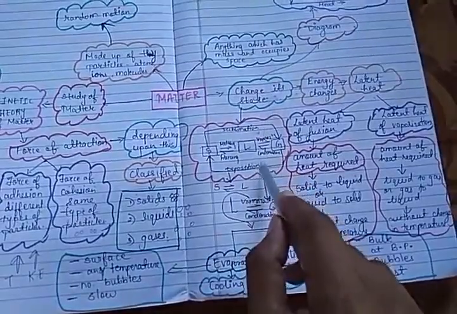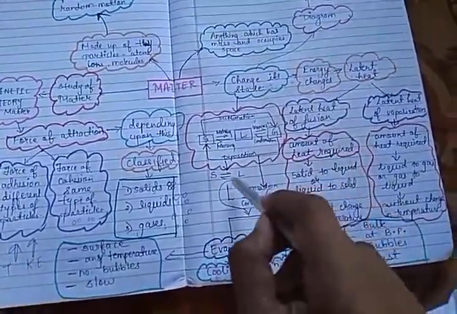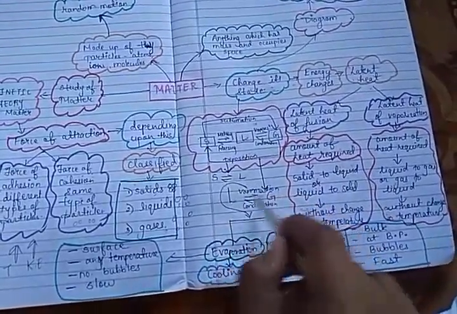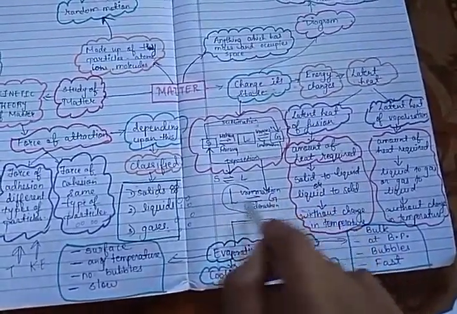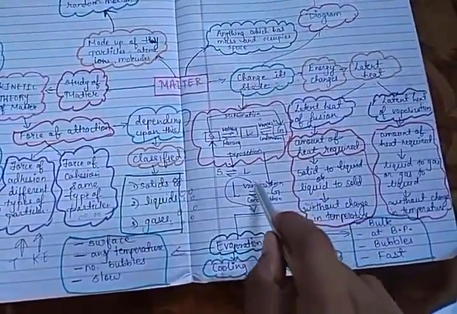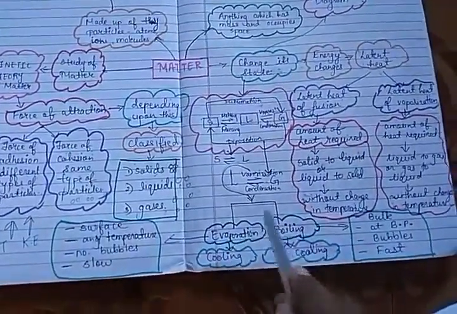Okay. जैसे solid CO2, carbon dioxide, dry ice. The name is dry ice. Now, solid to liquid can be changed. This is a reversible change, and liquid to gas is also a reversible change. This vaporization process is of two types. See, vaporization is of two types: evaporation and boiling.